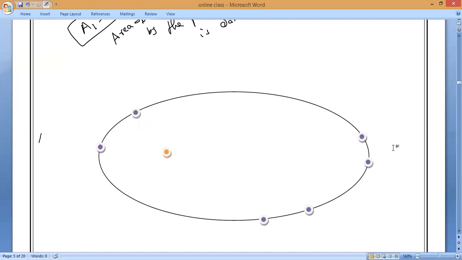Hari? Yes, sir. Observe very carefully. Is the planet always at the same distance away from the sun or at different distances? Different distance. Let me take now A to B. This point is A and B. This point is C and D. And this point is E and F. Is it okay, Mr. Reddy? Very, very important. Very, very beautiful scenario.